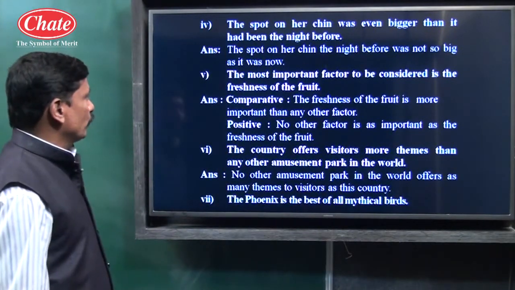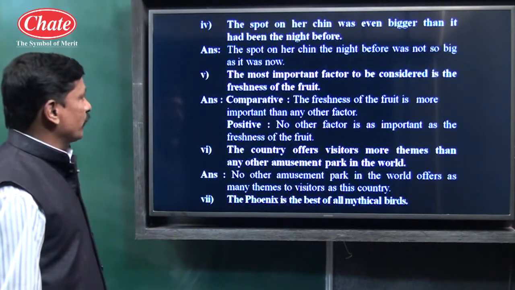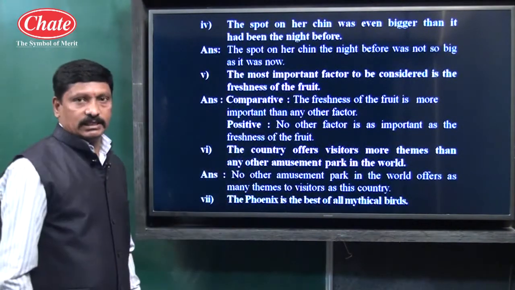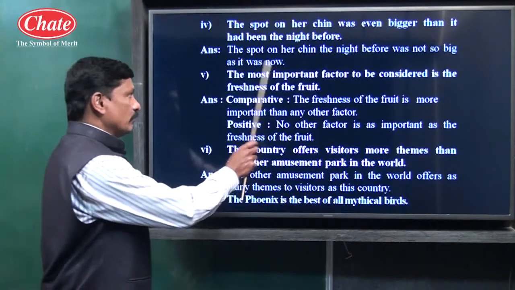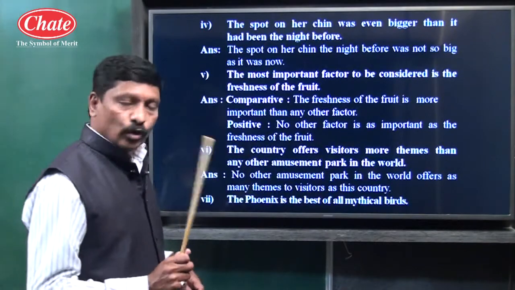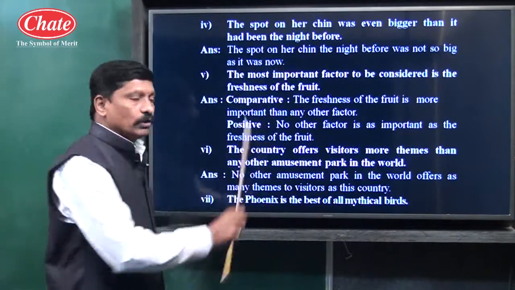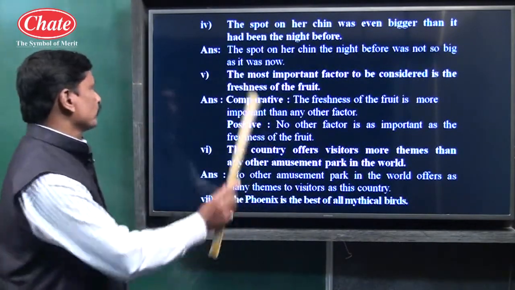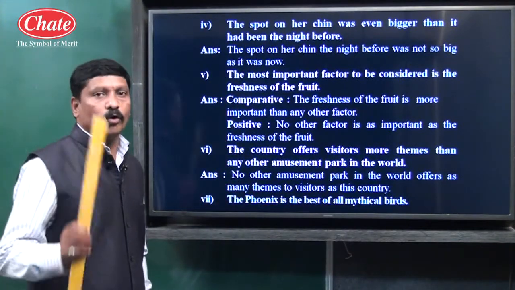See example number 5. The most important factor to be considered is the freshness of the fruit. The given sentence is in superlative form of degree because of most important. Important, adjective number 1, positive form. More important, adjective number 2, comparative form. And most important, adjective number 3, superlative form. So children, example number 5 is in superlative form of degree.